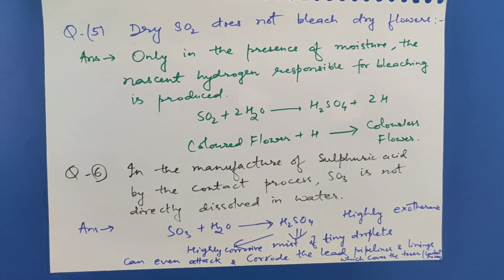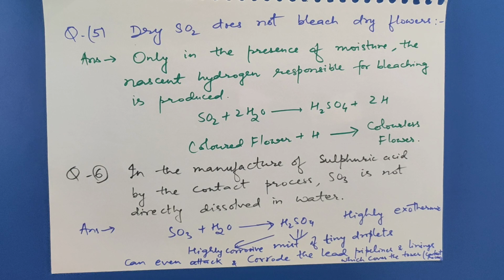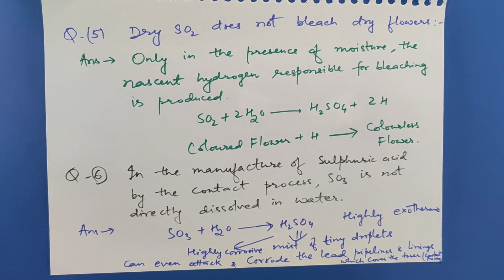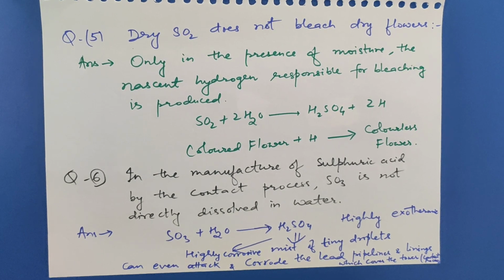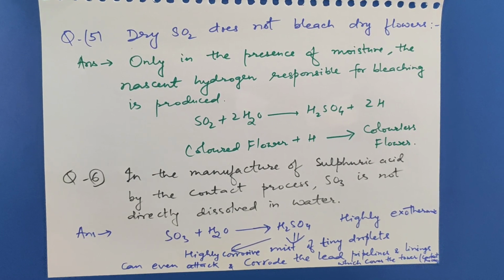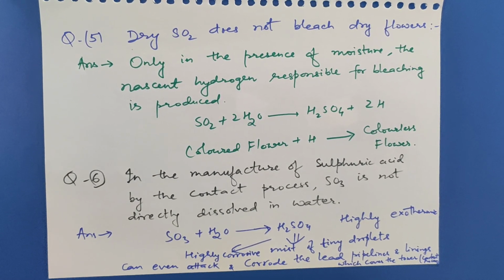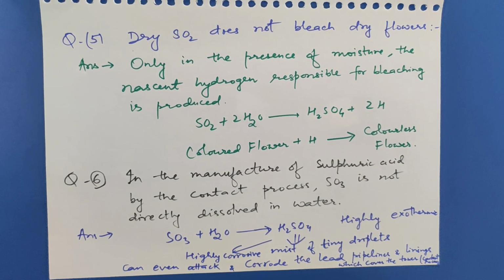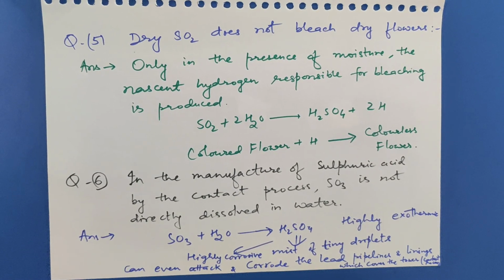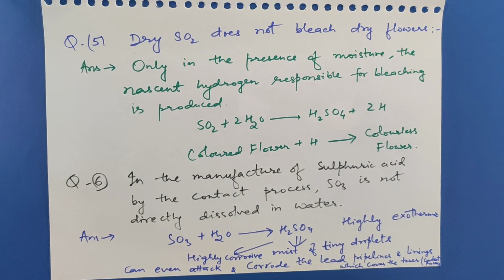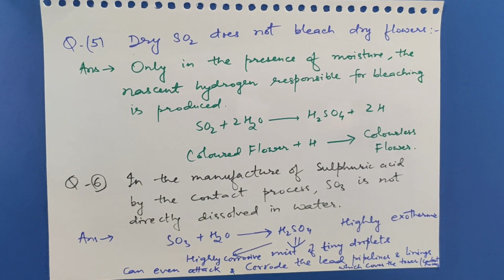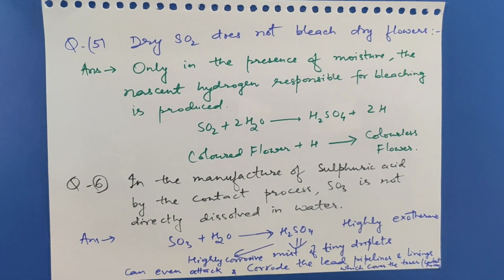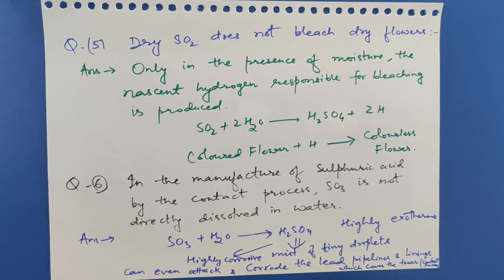This sulfuric acid is highly corrosive and can even attack and corrode the lead pipeline and linings which cover the tower in the contact process. So that's why in the manufacture of sulfuric acid by contact process, SO3 is not directly dissolved in water; instead SO3 is first treated with sulfuric acid to form oleum, which is hydrolyzed to give sulfuric acid.